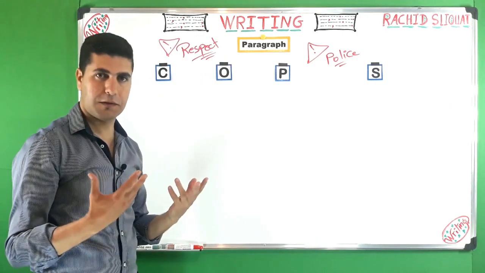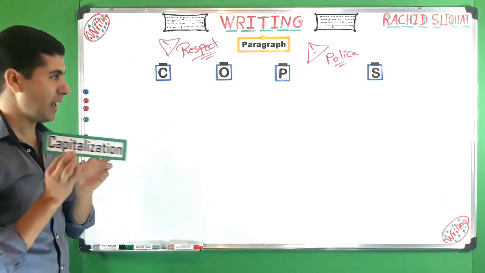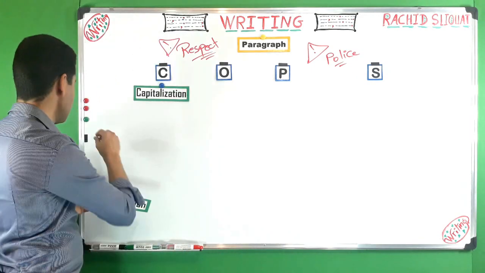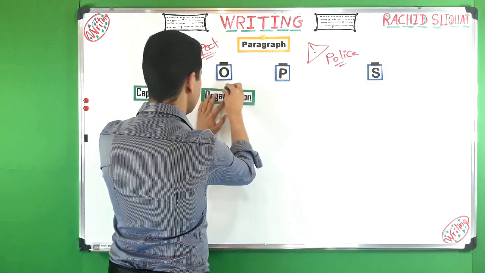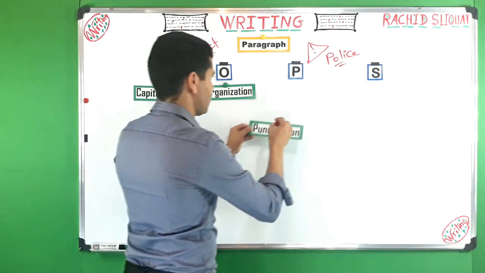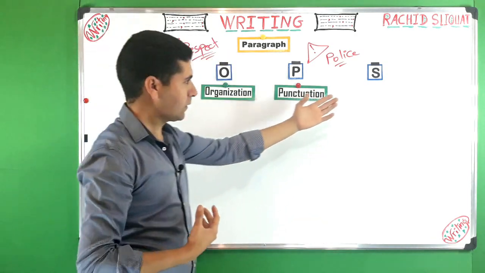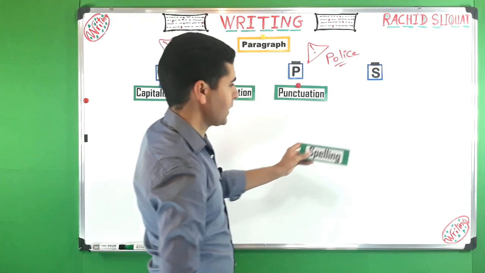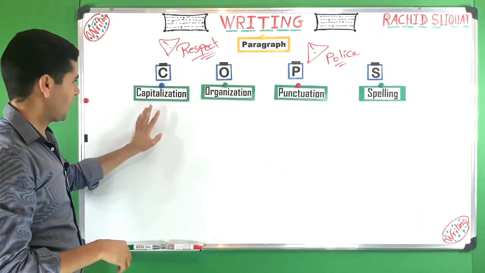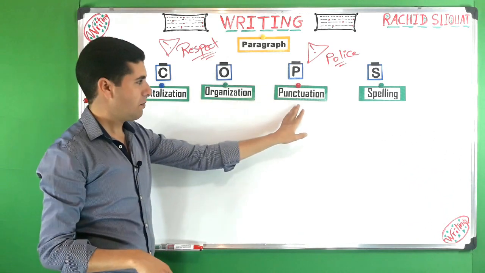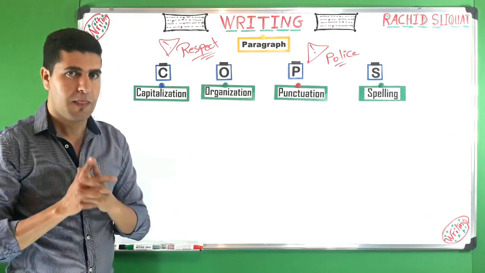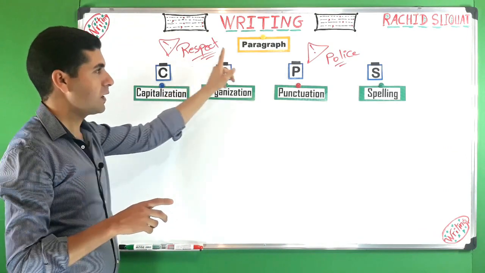Now, C stands for capitalization, okay? O stands for organization, okay? To organize, organization. And P has to do with punctuation, okay? And finally, S stands for spelling, okay? So this is what the letters COPS stand for. Capitalization, organization, punctuation, and spelling. These are the etiquette and very important rules that we have to respect in writing.